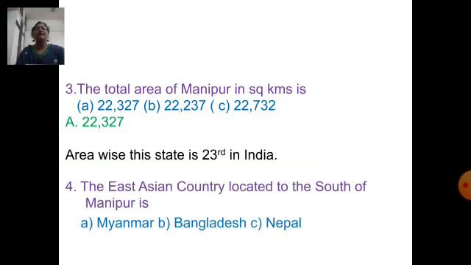Next question. Which Asian country is located to the south of Manipur? Option A, Myanmar. Option B, Bangladesh. Option C, Nepal. Myanmar is the country located to the south of Manipur.